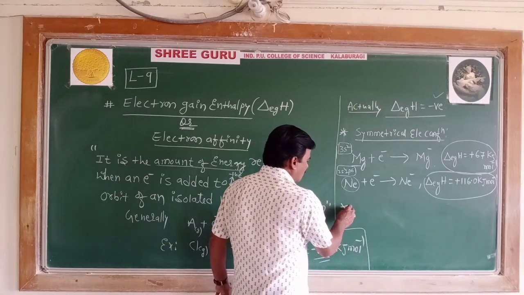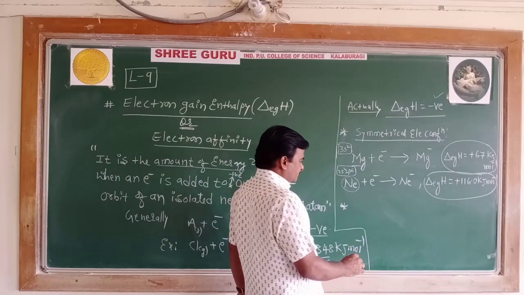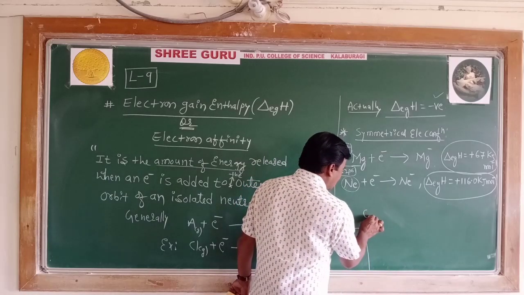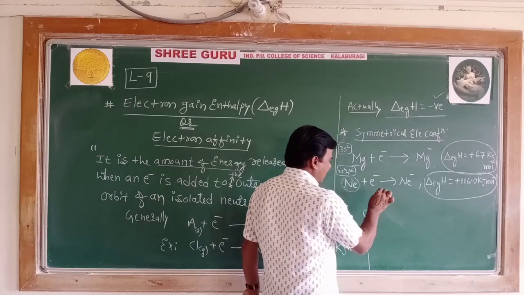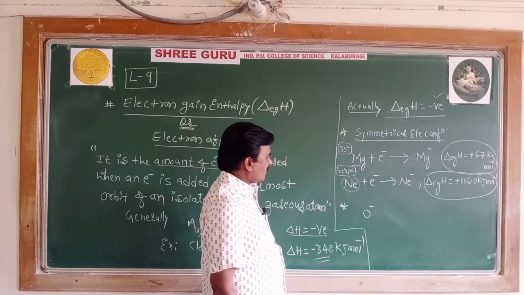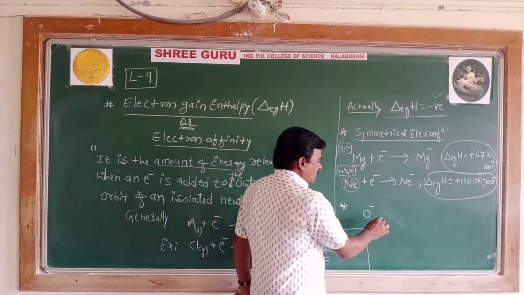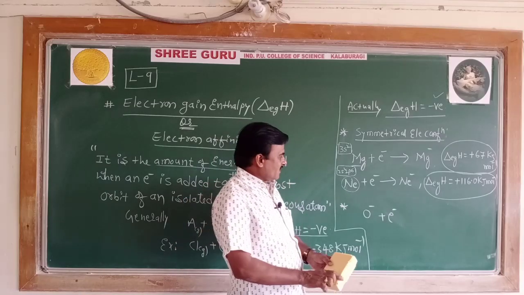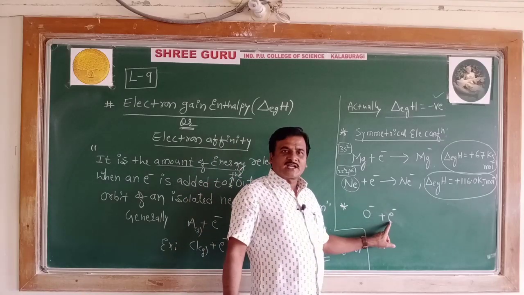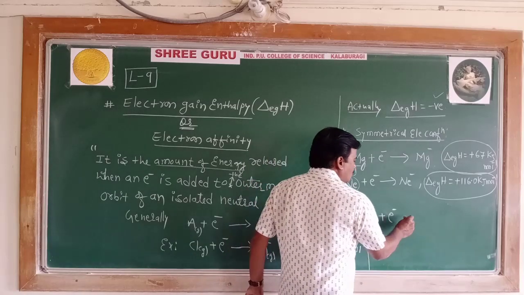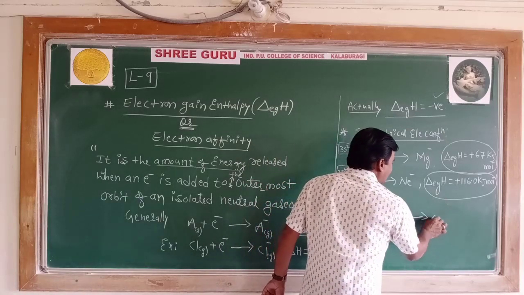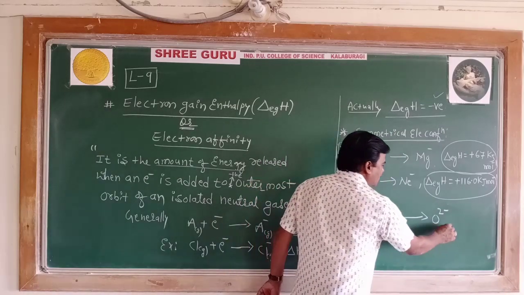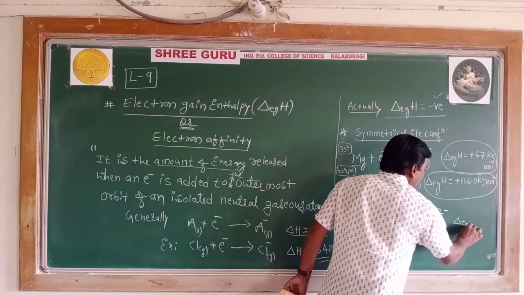Then, coming to one more point, you take an anion. If an anion is to take up an electron to form a bivalent anion O2 minus, the electron gain enthalpy is also positive.